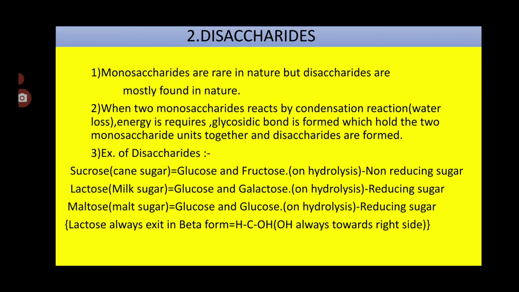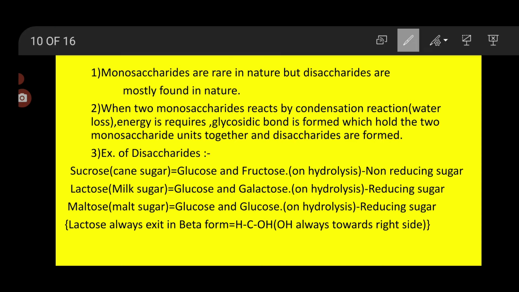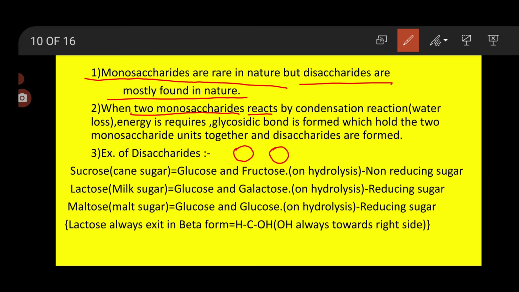Now let's start with disaccharides. Actually, monosaccharides are very rare in nature, but disaccharides are mostly found in nature. Everywhere disaccharides are present inside living organisms. Now see how disaccharides are formed. When two monosaccharides react with each other, suppose this is the first monosaccharide and this is another monosaccharide, how they react with each other and form a disaccharide, that we are going to study.